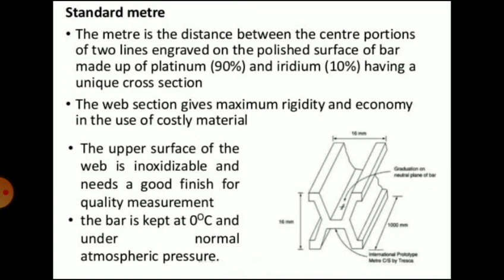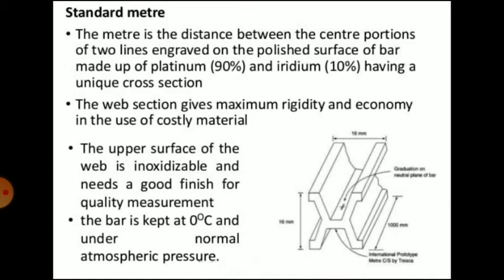Now this standard was established originally by the International Bureau of Weights and Measures in the year 1875. The prototype meter is made of platinum iridium alloy. The composition is 90% platinum and 10% iridium, having cross section as shown in the figure.